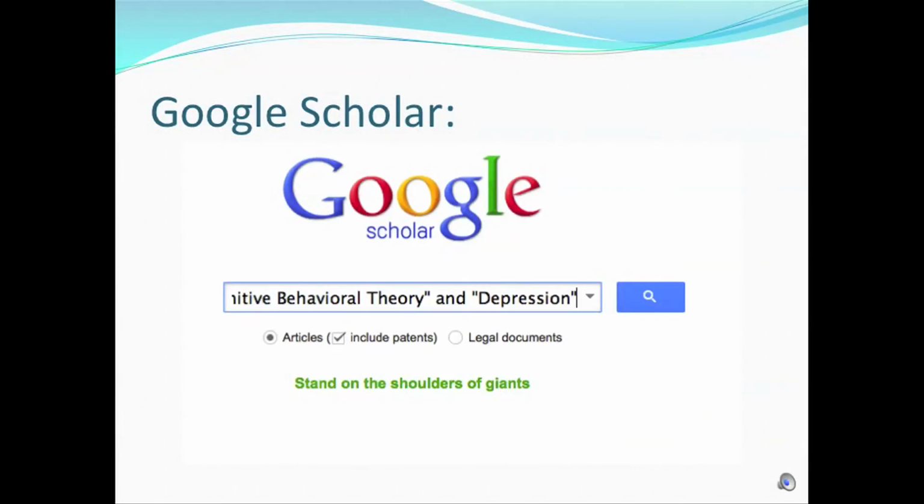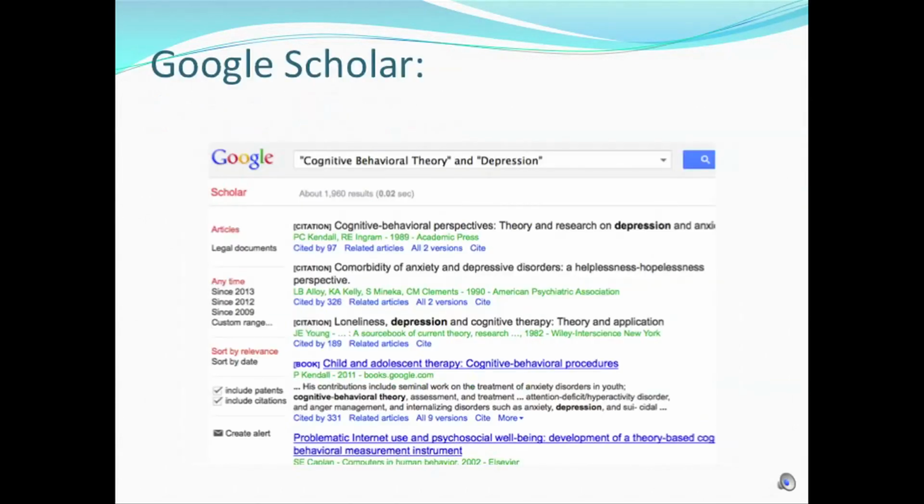Let's try the same search with Google Scholar. It looks to be about 1,960 results. Again, we don't know the quality of these articles. We don't know if they're peer reviewed. We don't know the accuracy. If any sort of researcher wanted to use any of this material, they would have to really look into it and see how accurate it is and what it measures up against, and maybe check the credibility of the author.